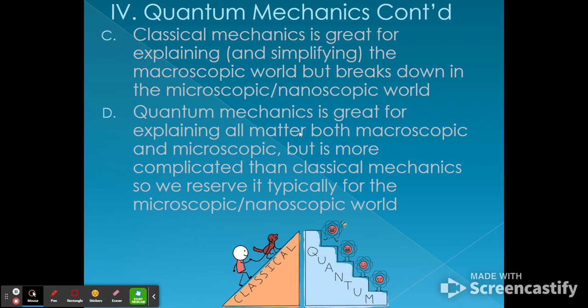Quantum mechanics is great for explaining all matter, both macroscopic and microscopic, but because the equations can be very complicated, if we can use classical mechanics, so we're dealing with big things, we're going to use classical mechanics. If we're using something that's very small and very fast, we're going to use quantum mechanics or some derivative thereof. And you notice, for classical mechanics, we got this ramp that slowly increases energy. This would be like your continuous spectrum. And on quantum mechanics, we've got very specific energies for these steps, just like hydrogen can only have specific energies in its atomic spectra.